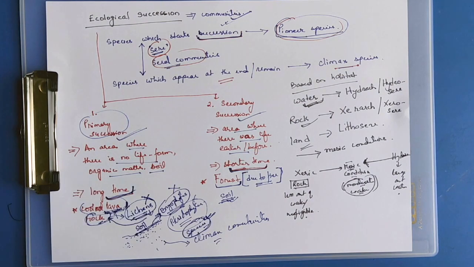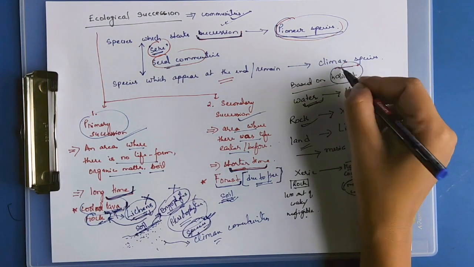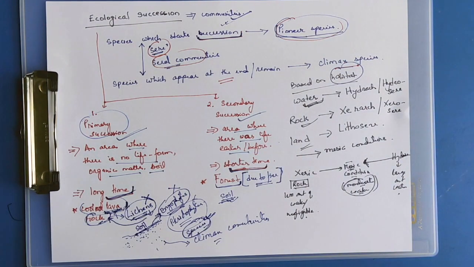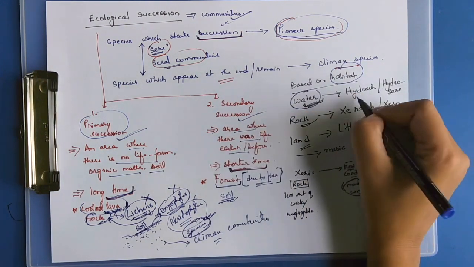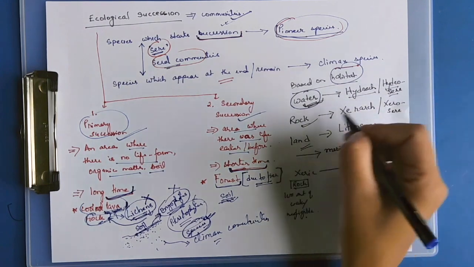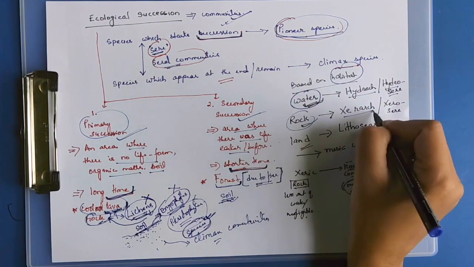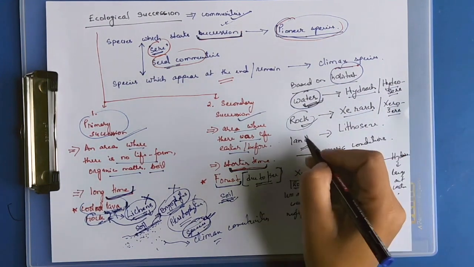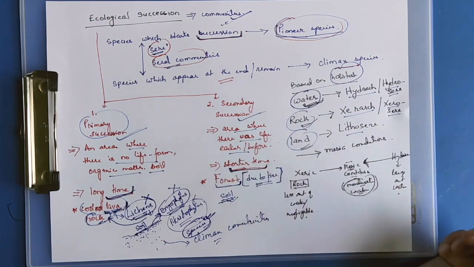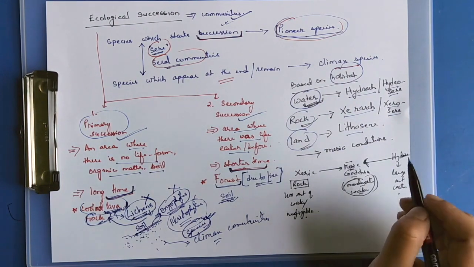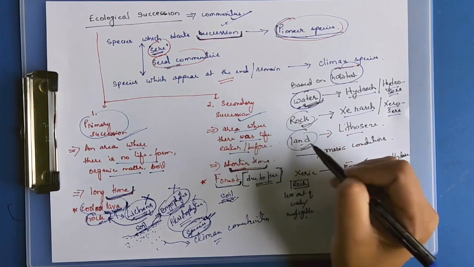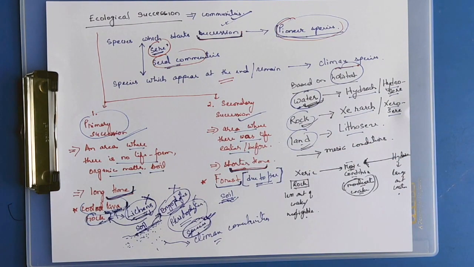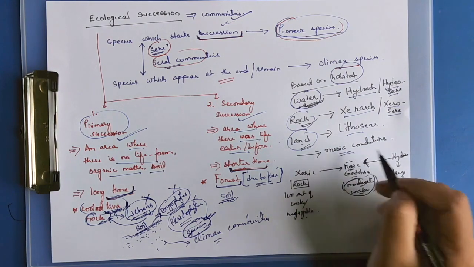Primary succession is also classified based on the habitat. Ecological succession can be of different types. If the succession starts in water, it is known as hydrarch or hydrosere. If it starts on rock, it is known as xerarch or xerosere. Whether the succession starts in water, rocks or land, it always progresses and leads to mesic conditions.